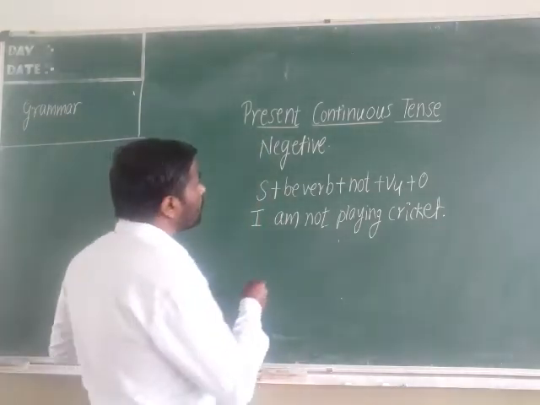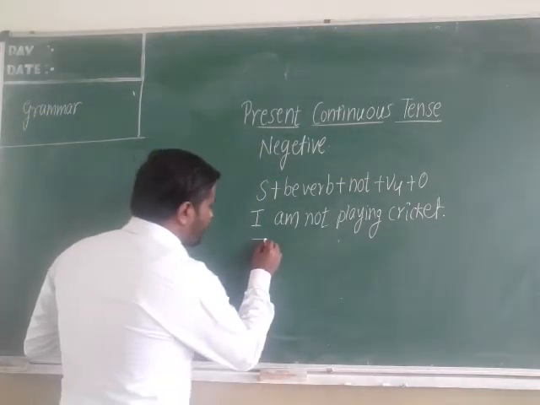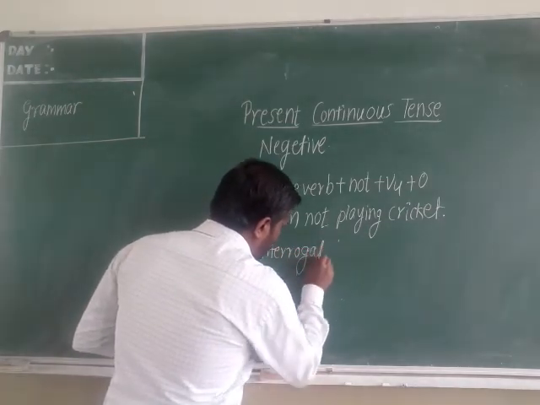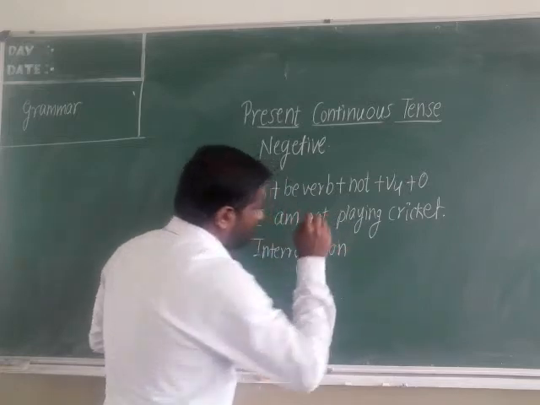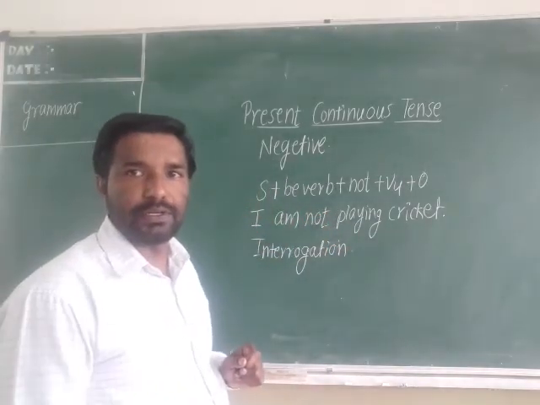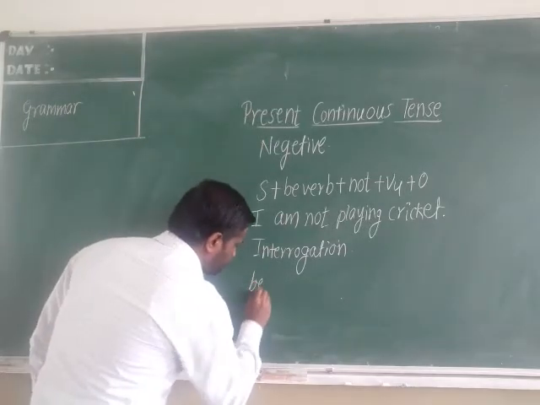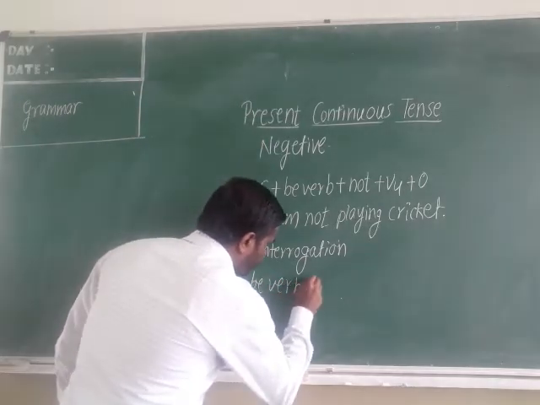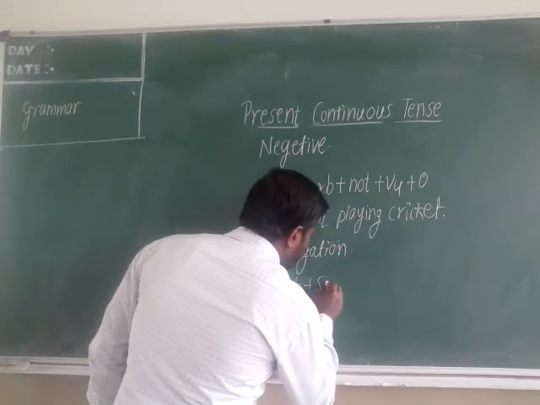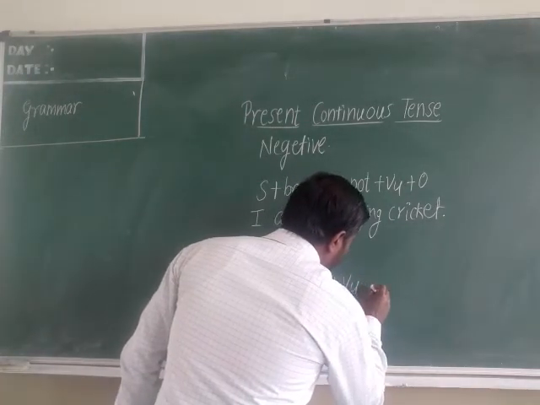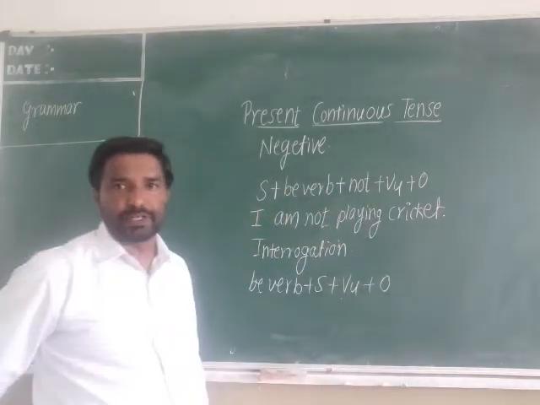And the next thing, how to make an interrogation. It is also very easy. You have to take the be verb first. After that, you have to put the subject. After that, the V4 form, and after that, the object.